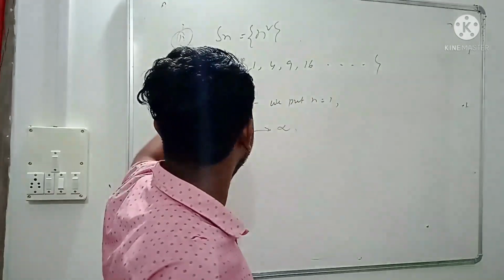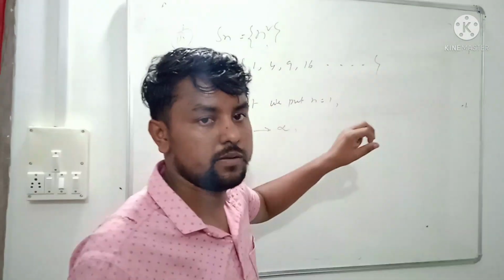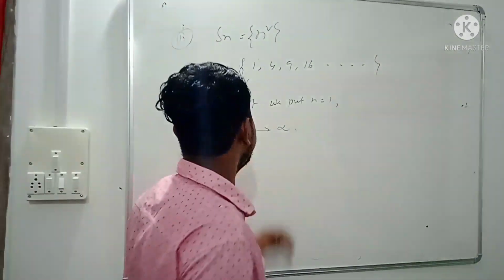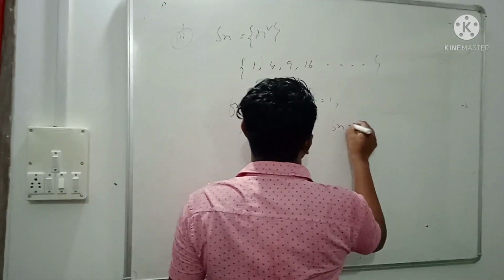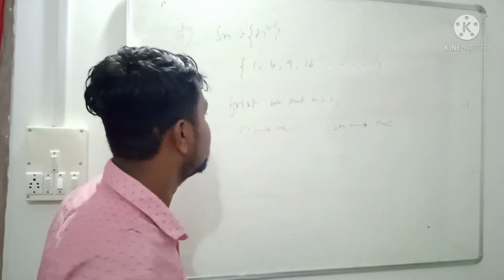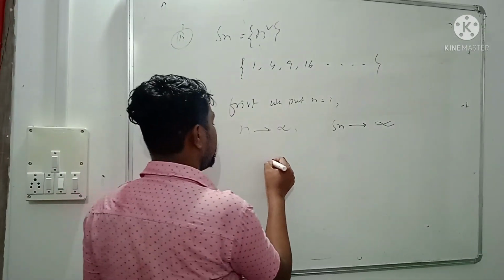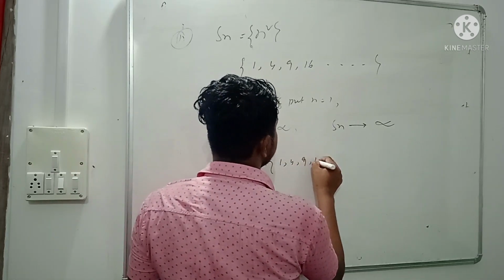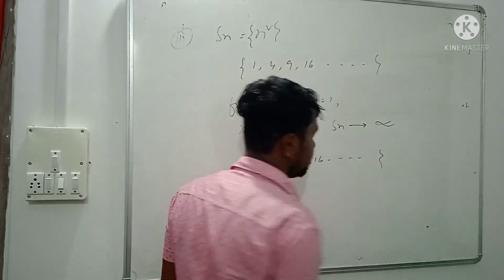I mean to say, what does the sequence value tend to if we put n tends to infinity? We get Sn tends to infinity. Sn tends to infinity means the elements of the sequence start from 1, 4, 9, 16 up to infinity.